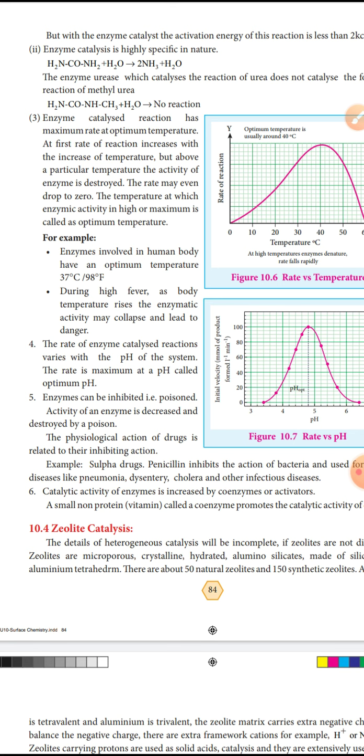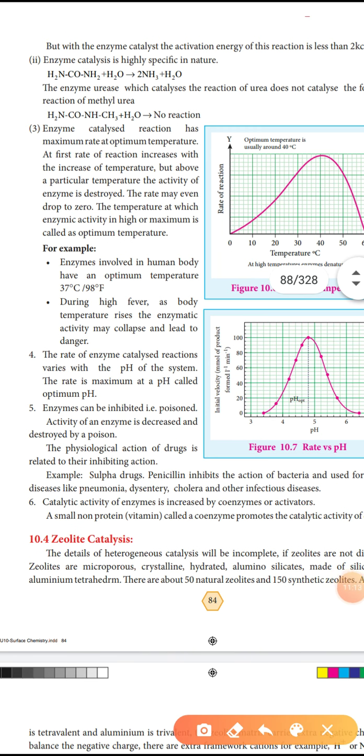Then the rate of enzyme catalyzed reaction varies with the pH of the system. The pH also changes. The pH at which the rate is maximum is called the optimum pH.